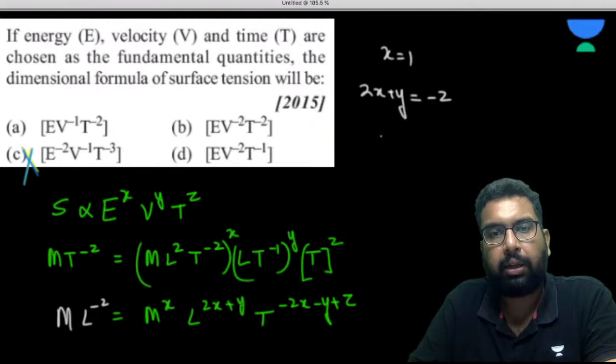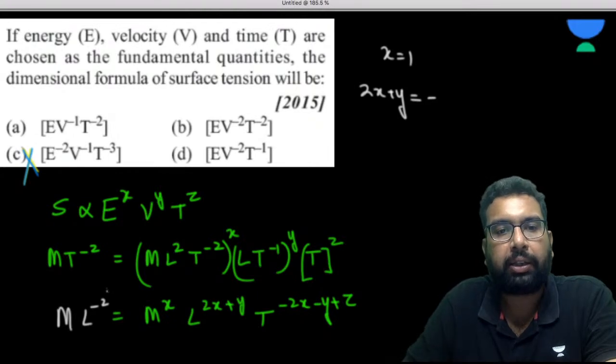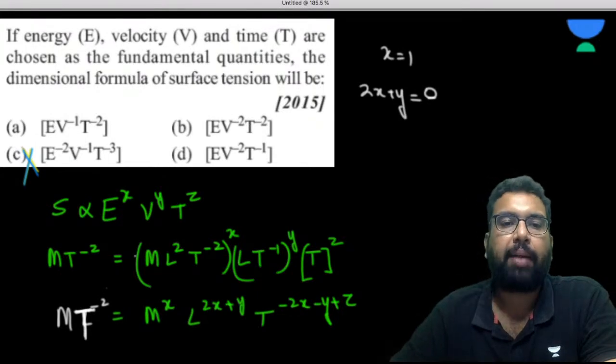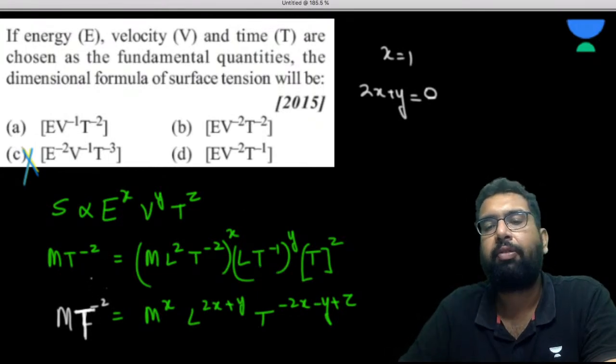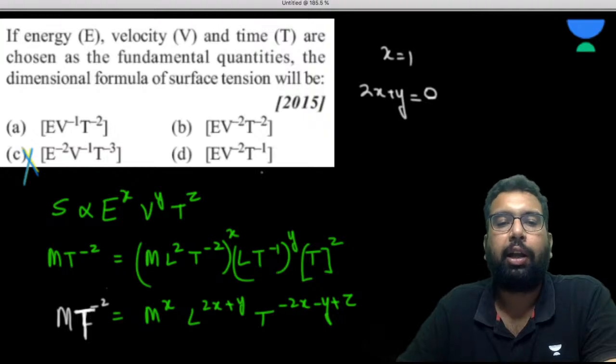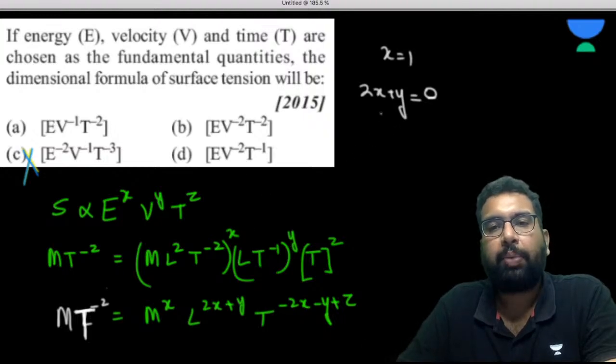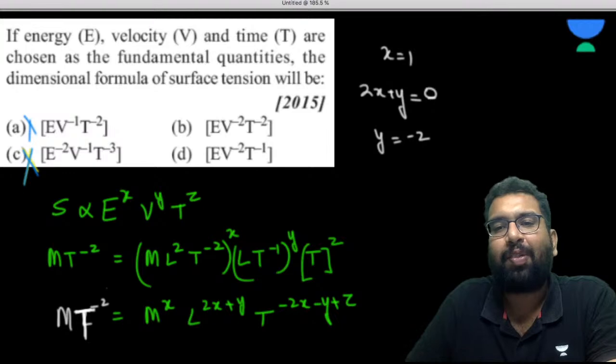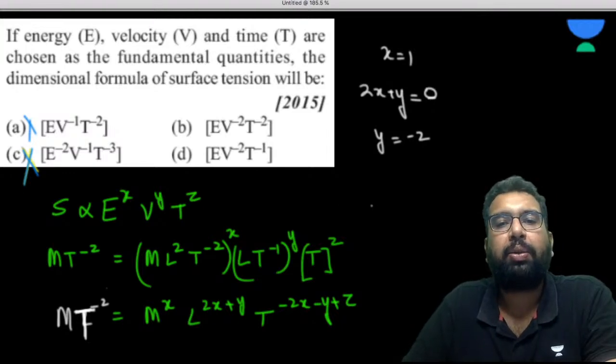So 2x plus y is equal to, oh, this is T. Here I have written L. Sorry, my bad. T minus 2. So it is going to be equal to 0, right? Because L has no dimension here. This is MT minus 2, not L minus 2. Okay, sorry. So 2x plus y, so y is going to be minus 2. Now let's see if we are coming down to the right option. No, sir. So we have to solve it completely. So y is equal to minus 2. So either it could be B or D. That we are sure about.